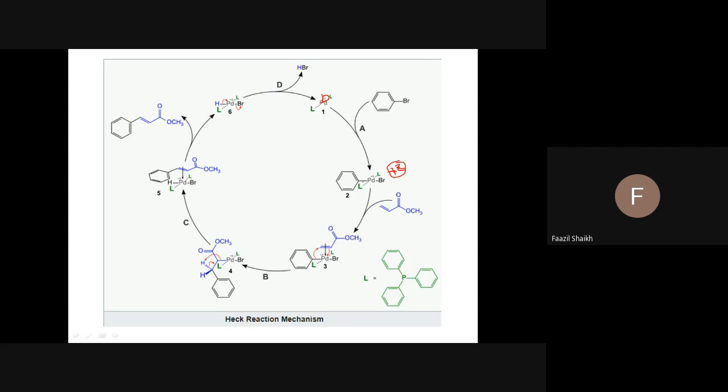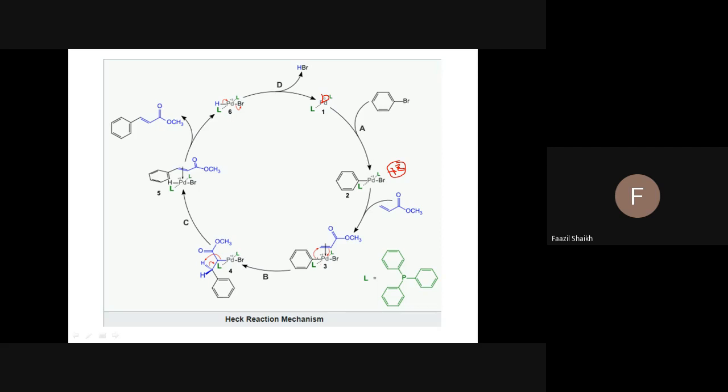You see. Further, this alkene comes into interaction with the surface of this palladium. You can see this black arrow shows the interaction, or adsorption, with the palladium. Then what happened here? You see, bond formation takes place, with the transfer of this aryl group.